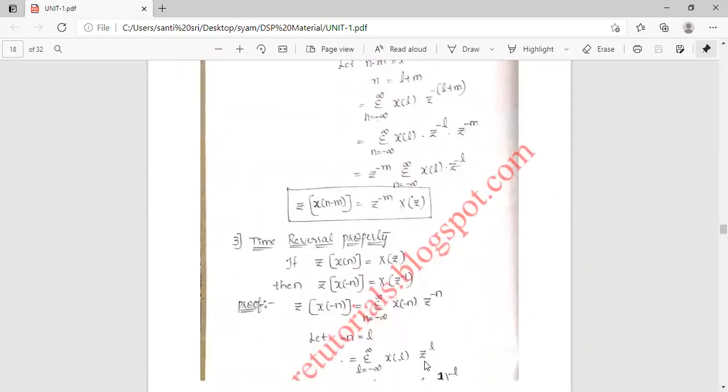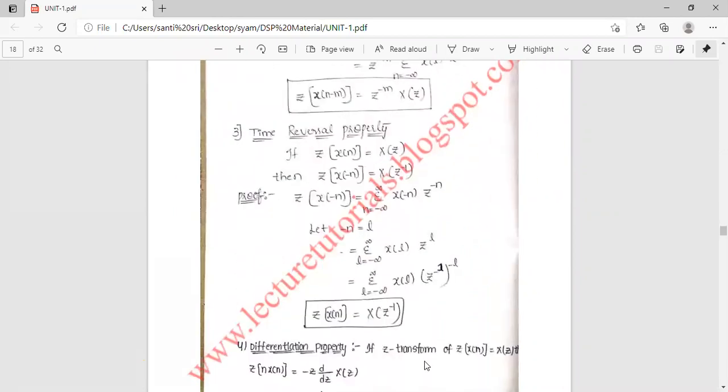Next one is the time reversal property. How is it defined? If the z transform of x of n is equal to X of z, then the z transform of x of minus n, the time reversal, is equal to X of z power minus 1. How will it be proved?